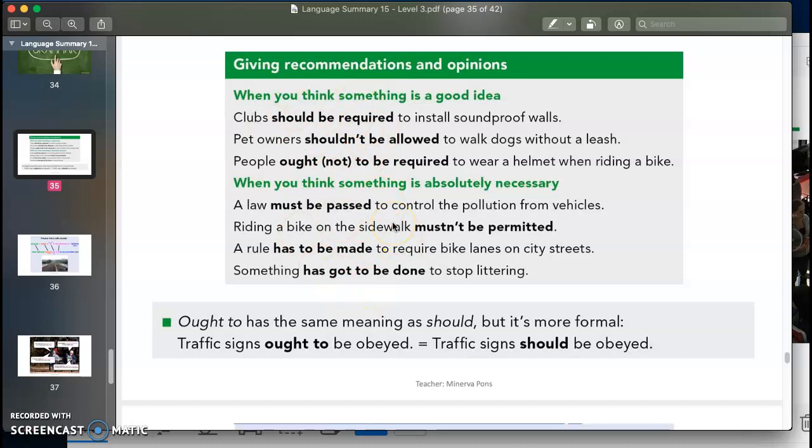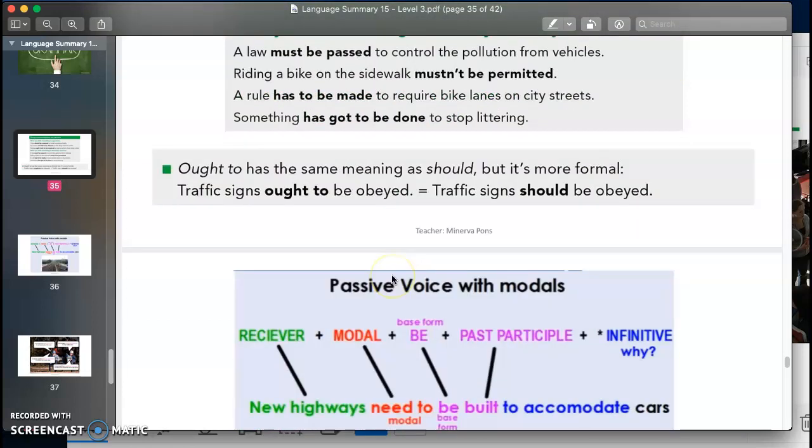If you remember the last class on the passive voice, you can see a law must, we have the modal must, the verb be, and then the past participle: a law must be passed. Writing on the sidewalk shouldn't be permitted. A rule has to be made. Something has got to be done. So we have our modals has got to, has to, must, mustn't. We have the verb be, and then we have done.